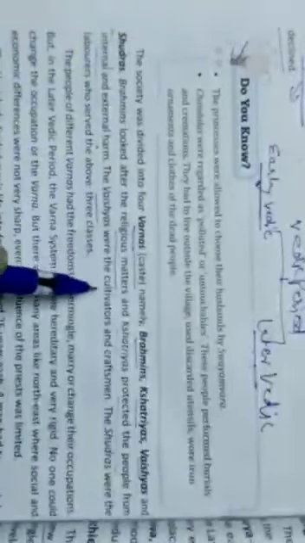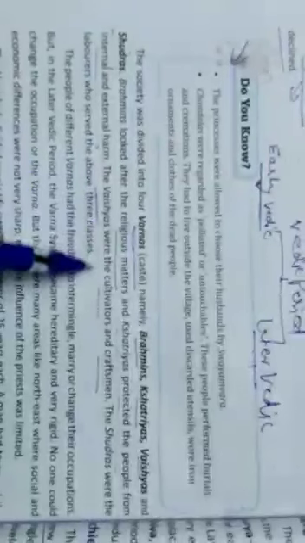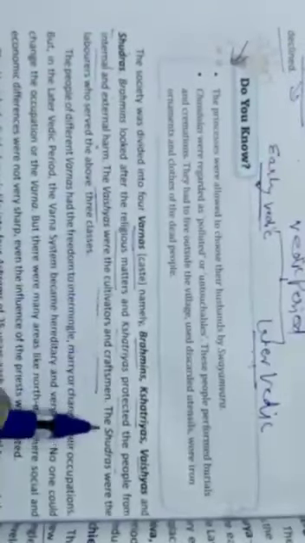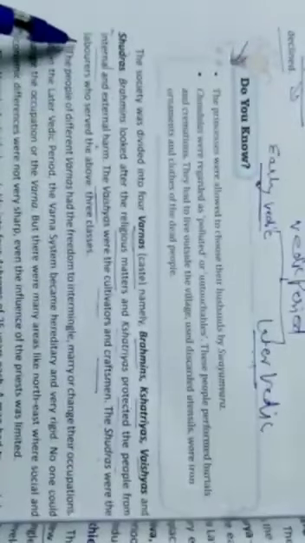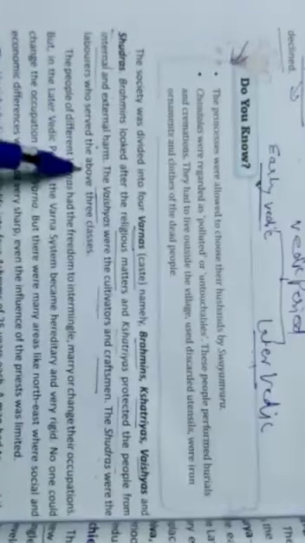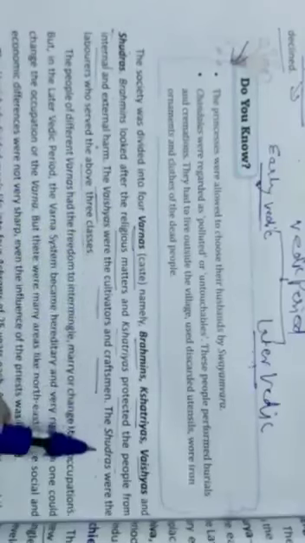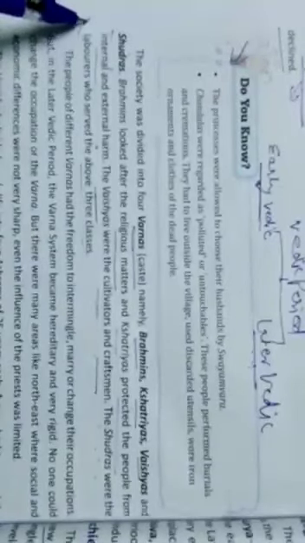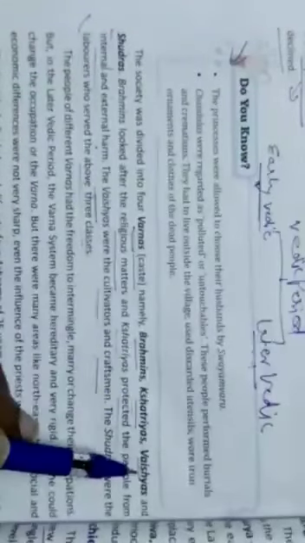The Vaishyas were the cultivators and craftsmen. Generally you can see the Vaishyas were busy in doing business. They were cultivators, the farmers. The Shudras were the laborers who served the above three classes. So the Shudras became the laborers and they used to give their services to Brahmins, Kshatriyas and Vaishyas.